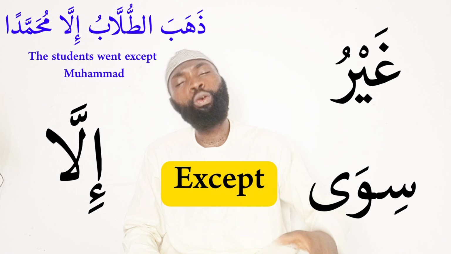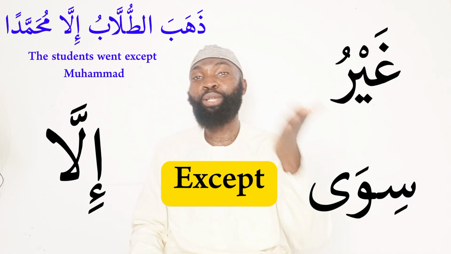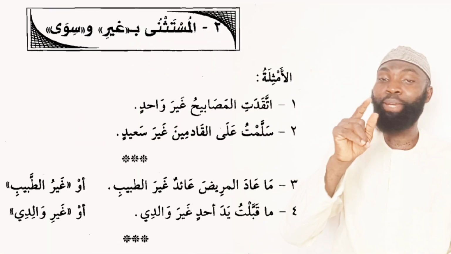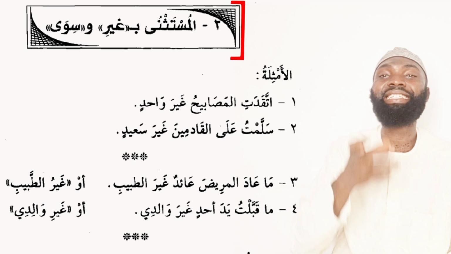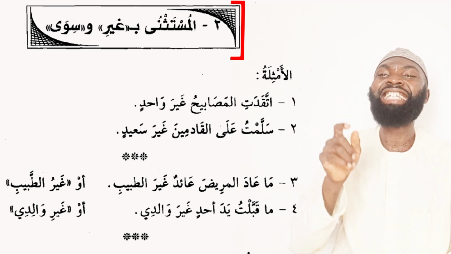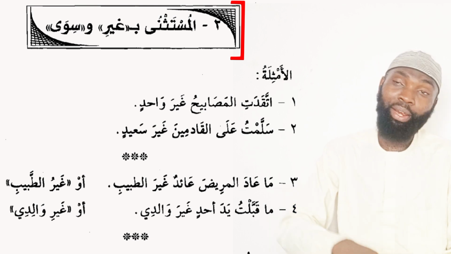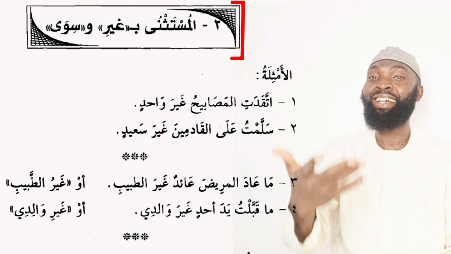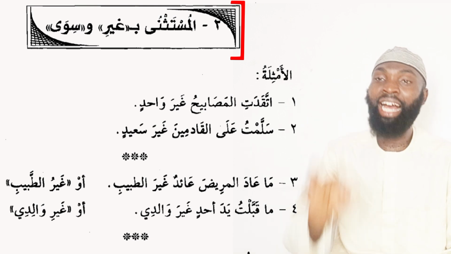Today I want to look at the word ghayr and see how it could also be used to make lots of sentences. Let's come to the topic: al-mustathna bi ghayrin wa siwa, making exception with the words ghayr and siwa. Our book An-Nahwu al-Wadih has lots and lots of examples that will enhance your Arabic communication. Let's go. Here we have al-amthila, examples.